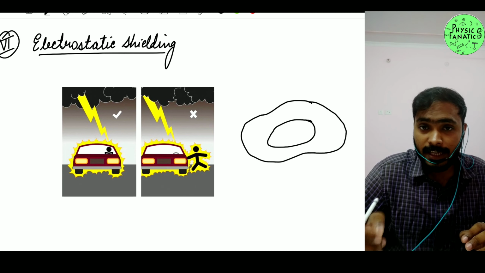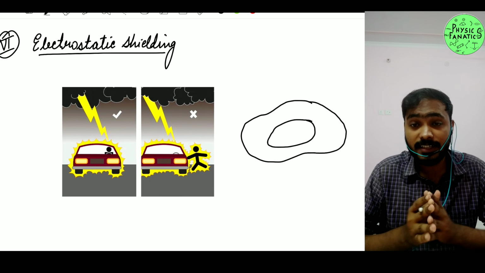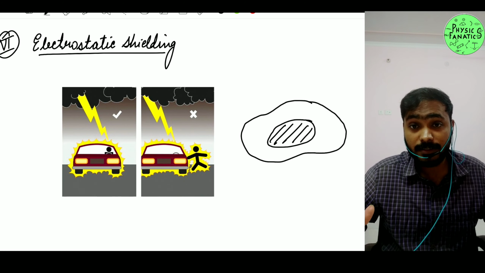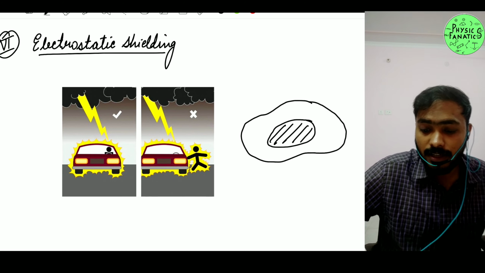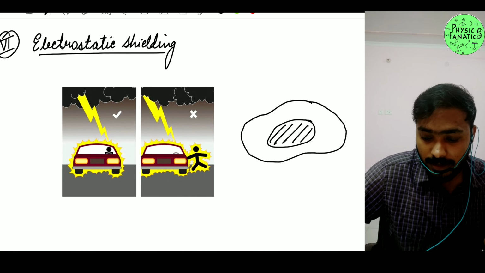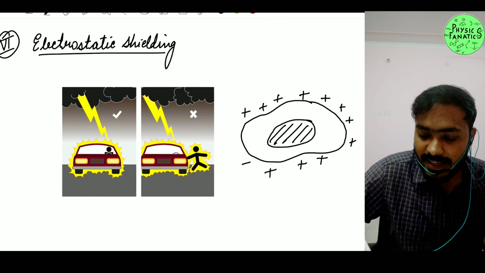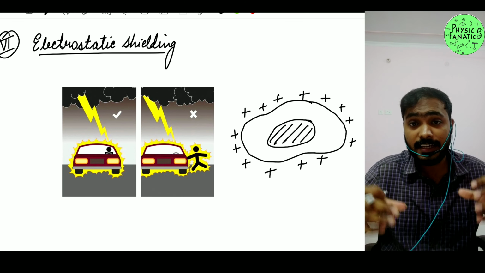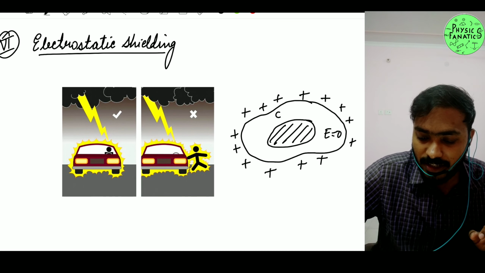Whenever a conductor is having a hollow part, a cavity inside, this cavity is unaffected by whatever exterior thing is happening. For example, if I try to charge my conductor, that charge is never going to go inside to the cavity part, because the electric field at this particular portion is actually 0.